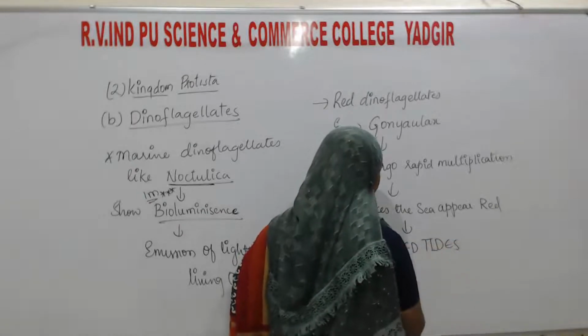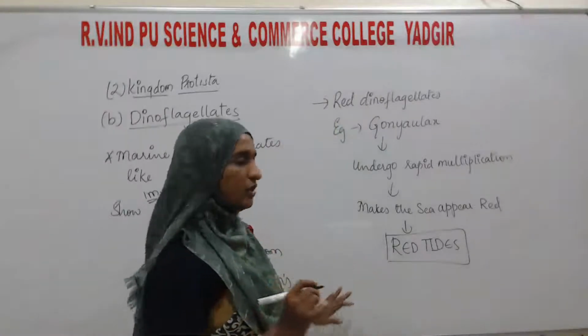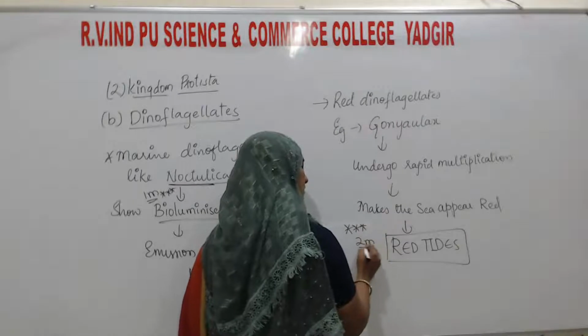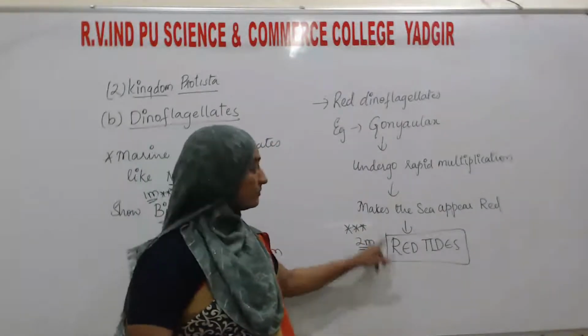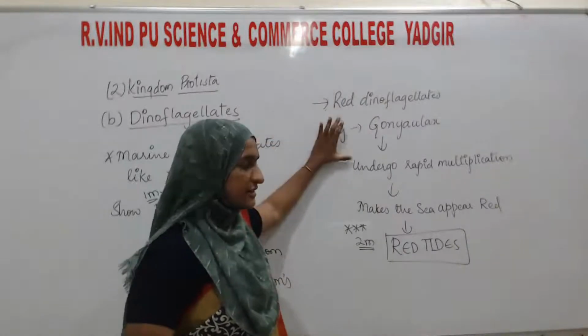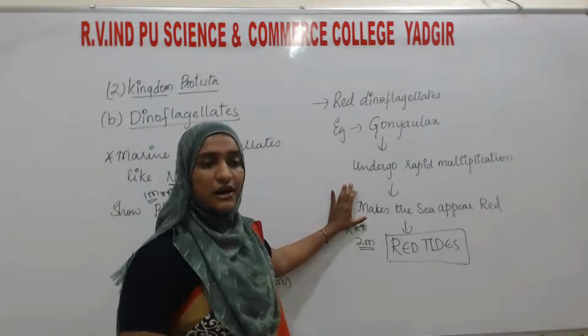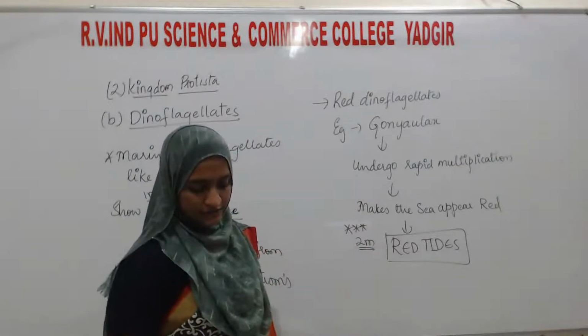What is it called? It is called the red tides. This may also be asked for 1 mark: what are red tides. Red dinoflagellates such as Gonyaulax undergo rapid multiplication. They make the sea appear red, which is known as the red tides.